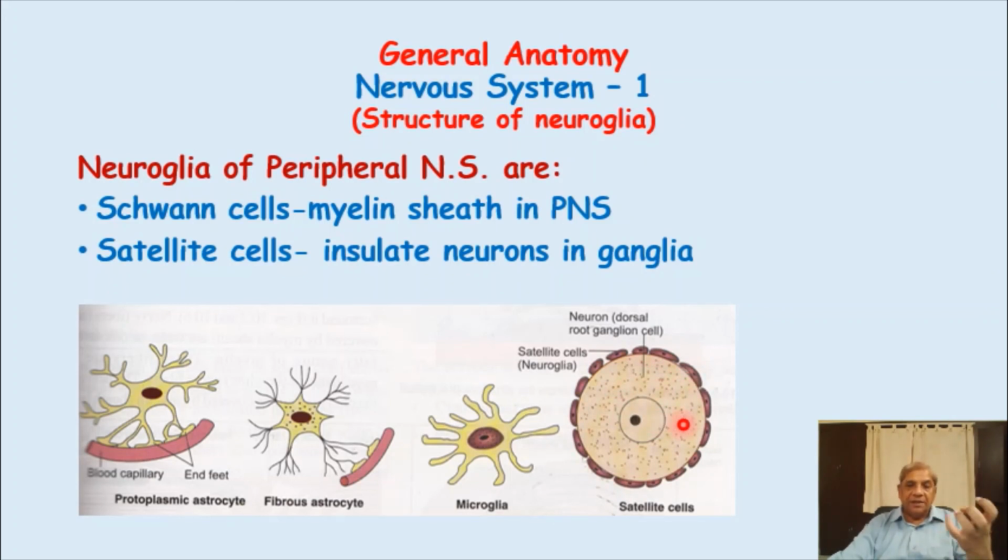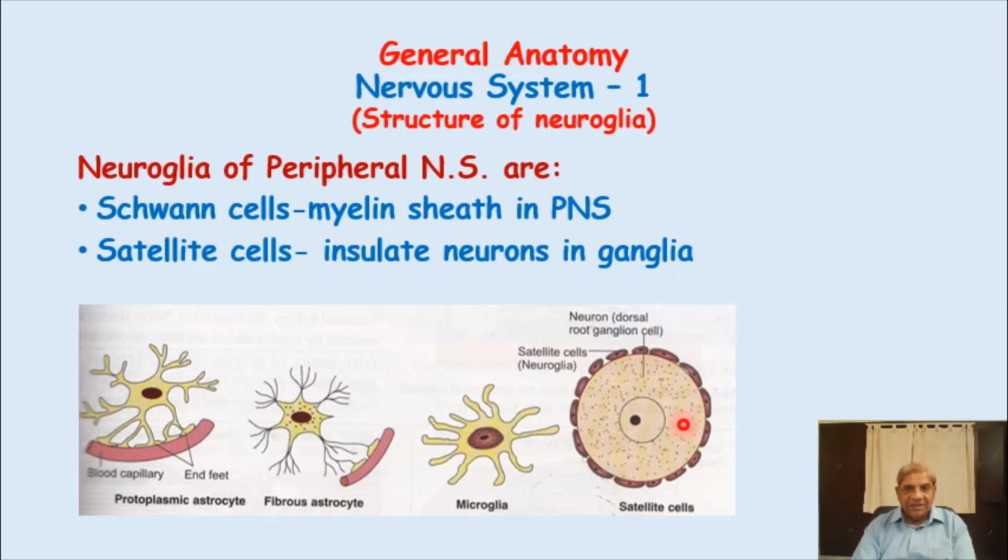Imagine a rounded cell, say this dorsal root ganglion cell, and it will be surrounded all around, completely surrounded, like a ball surrounded by neuroglial cells, which forms an insulation around this cell.